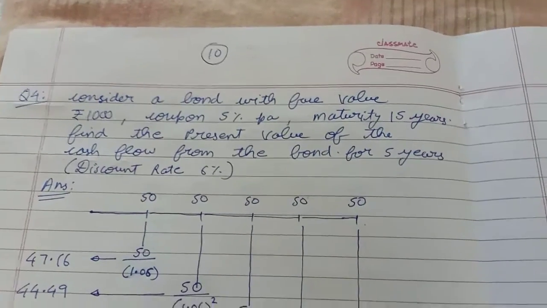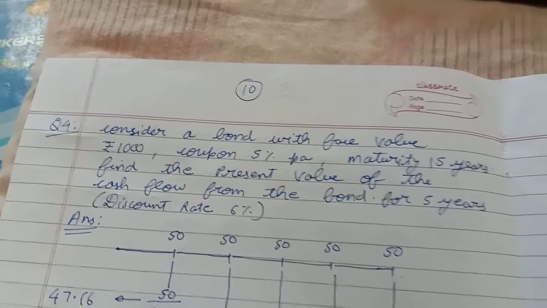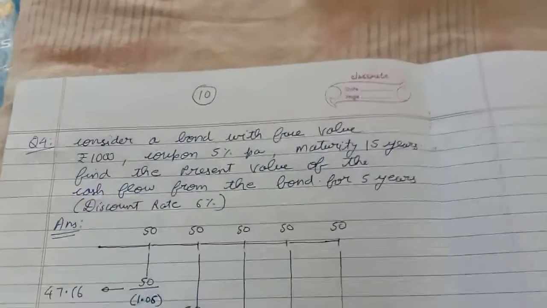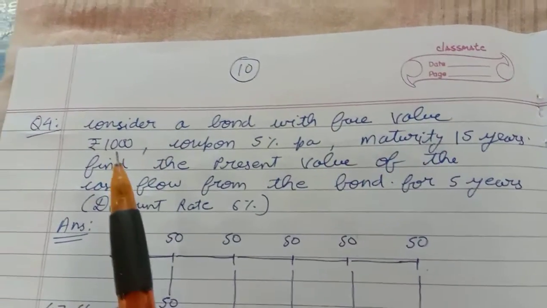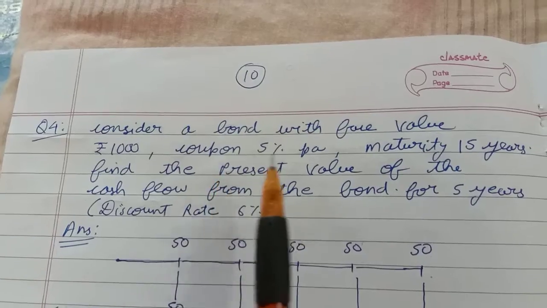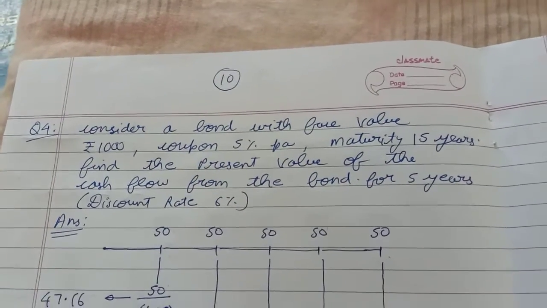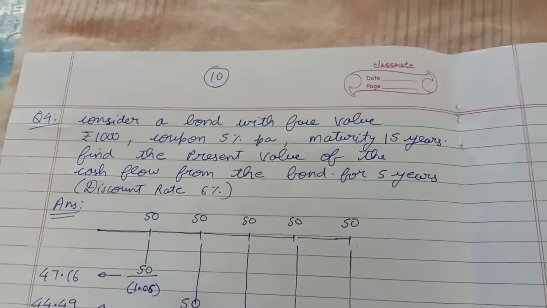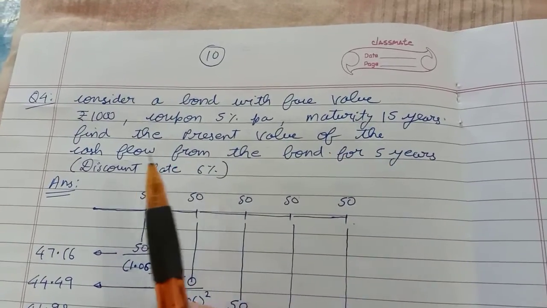Friends, next problem. If you remember, we studied future value beginning, we studied future value end. Now this is a problem on present value. Consider a bond with face value rupees 1000, coupon 5%. What do you mean by coupon? It is the interest which this bond pays you. The maturity of this bond is 15 years. Find the present value of the cash flows.